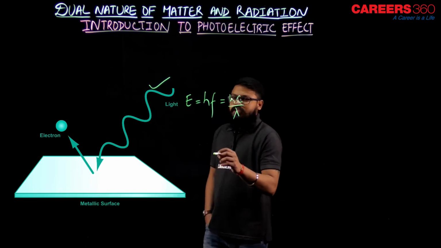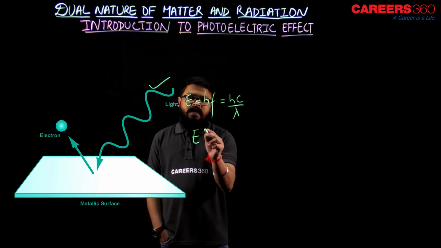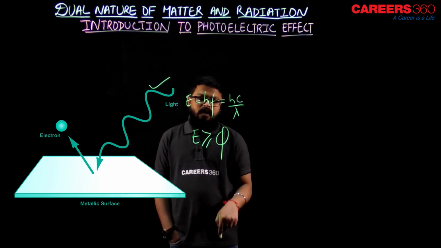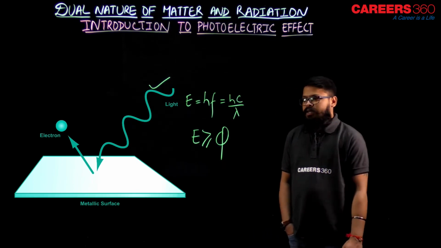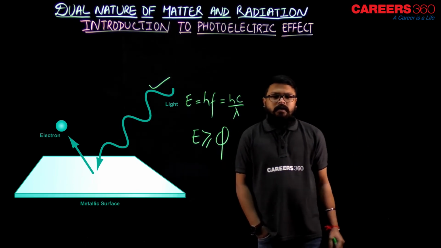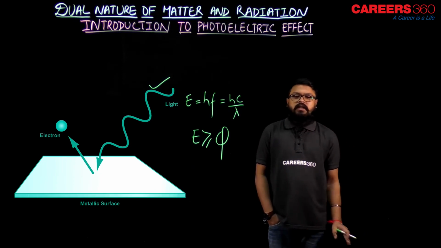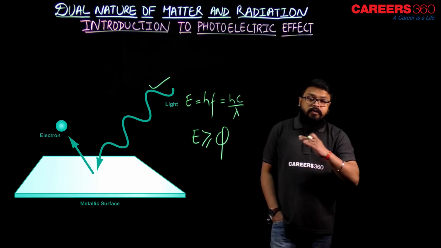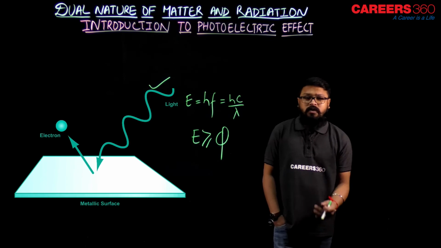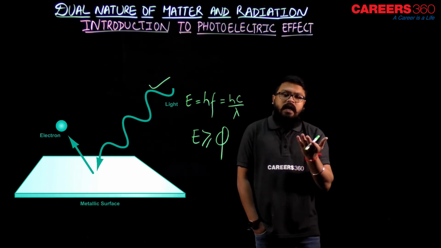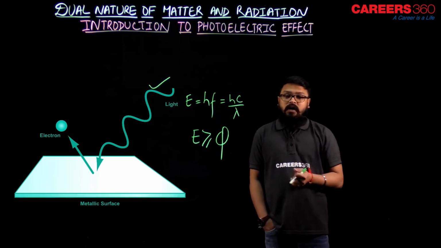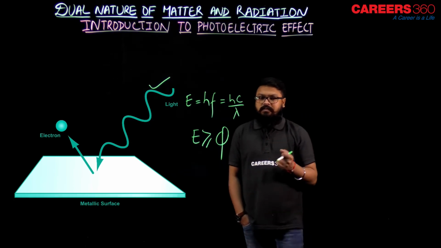If this energy is greater than or equal to the work function, and if it is equal, then the electrons will just be released, but they won't be moving because they won't have enough energy to move. They'll just be free and lying above the surface of the metal.